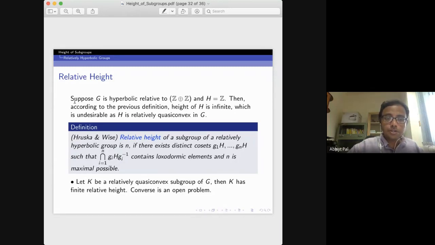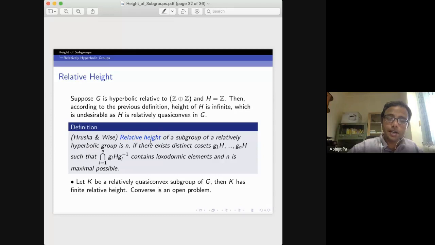Suppose G is hyperbolic relative to some Z cross Z, and let us take H to be Z. Now if I just apply the previous definition of height, the height of H is infinite. But this is not desirable, because this Z here is relatively quasi-convex in G. So we have to modify this definition a little bit. This has been defined by Hruska and Weiss.